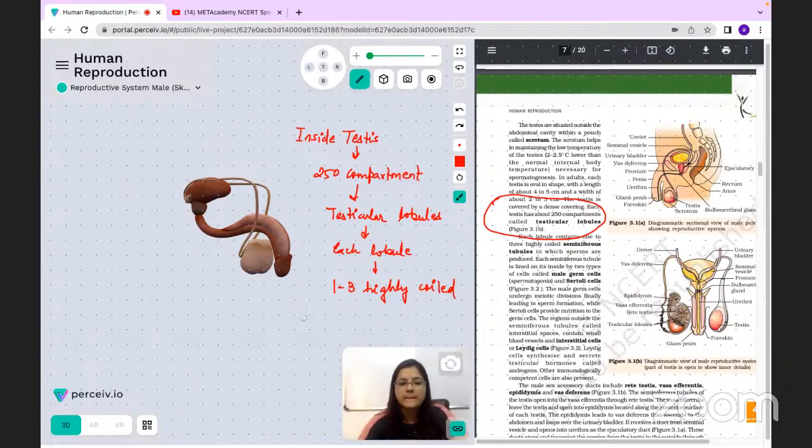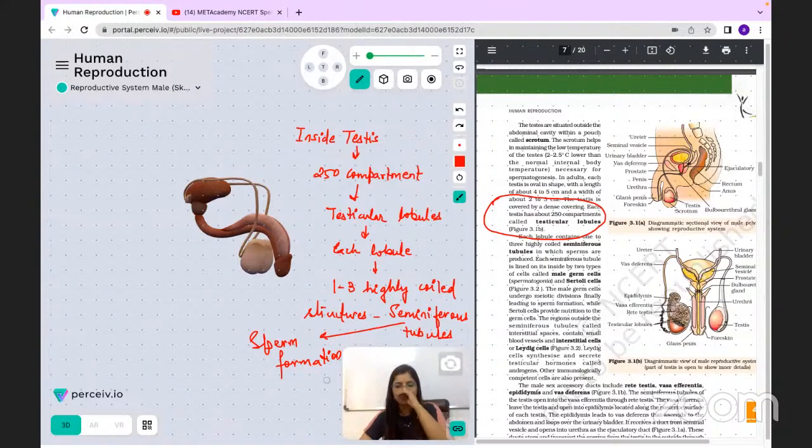All right. And those highly coiled structures are called your seminiferous tubules. Now why are seminiferous tubules important? क्योंकि ये जो seminiferous tubules होते हैं, they are the main site of sperm formation. ये sperm formation का main site होते हैं, so that's why it's very very important. So we will be discussing the section of the seminiferous tubules also, in the coming lectures.